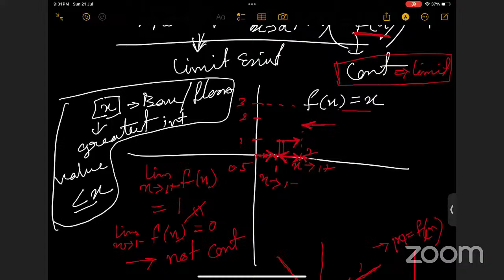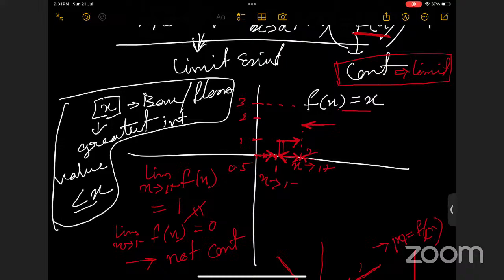Ma'am, one more question, ma'am. When we talk about 2 plus and 2 minus or 1 minus or 1 plus, how close are we talking about? Means how close is it to the real number 1? When we talk like 1 plus, then how close is it to 1? It is as close as you can take. Almost that point, ma'am.